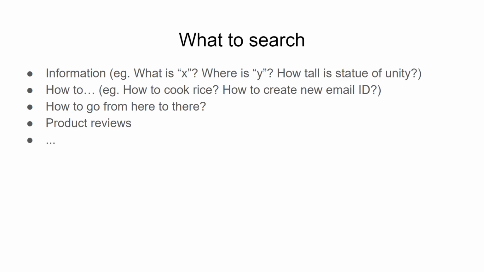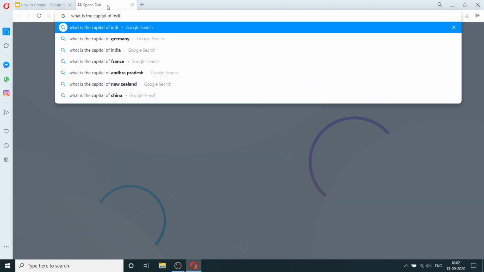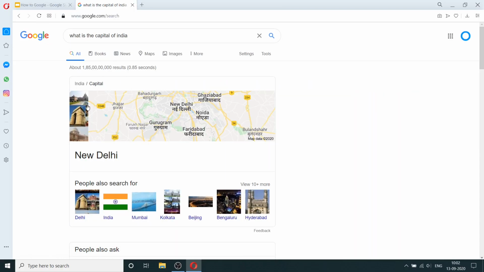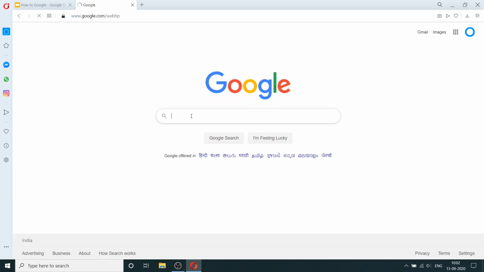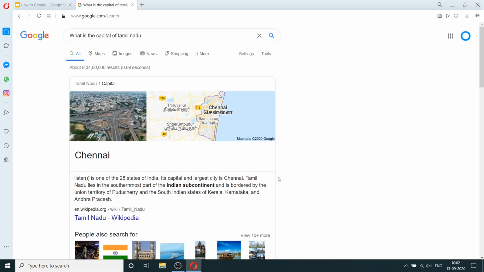And you can use Google to search anything. So here I have some examples, and I'm going to demonstrate some of these examples. So the first thing that you would be interested in searching on Google is just information. For example, what is the capital of India? We just searched what is the capital of India, and it says New Delhi, and it's showing you some things about New Delhi. And let's go back to the home page. Let's say, what is the capital of Tamil Nadu? And again, you get the answer along with some information about the answer. And it's very, very organized search results.